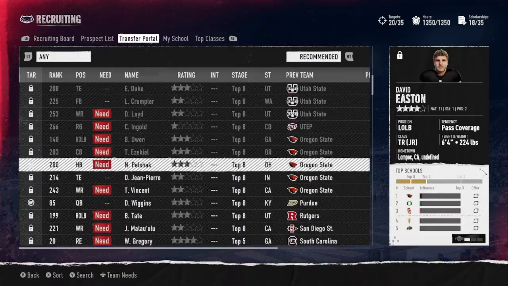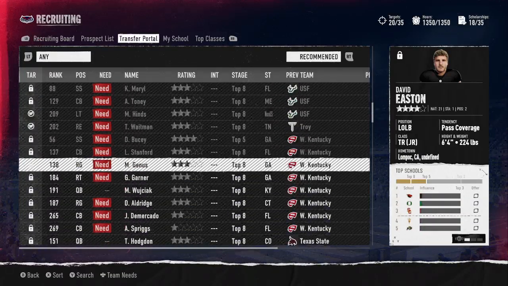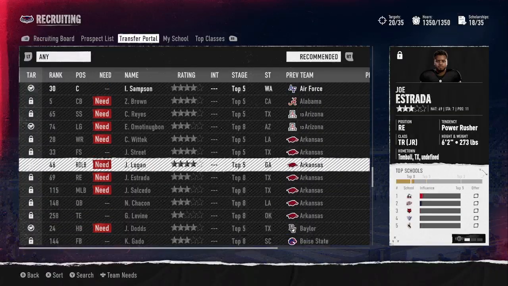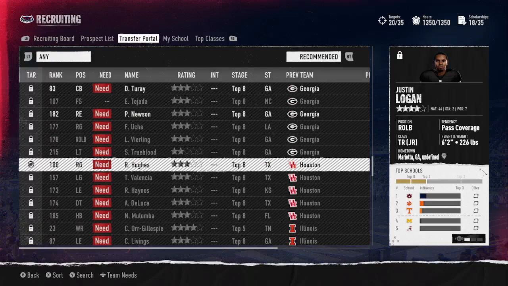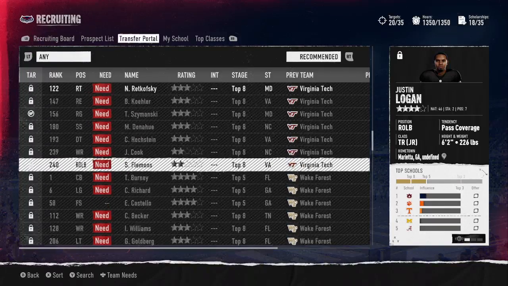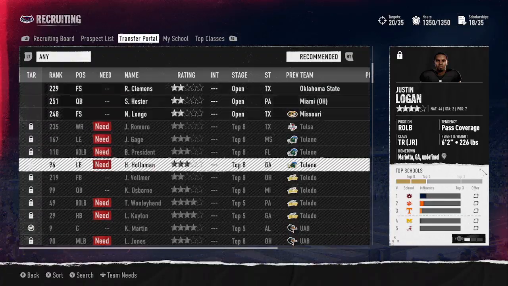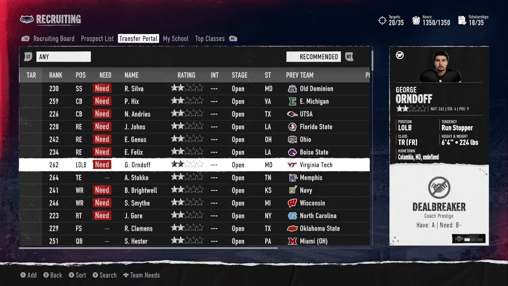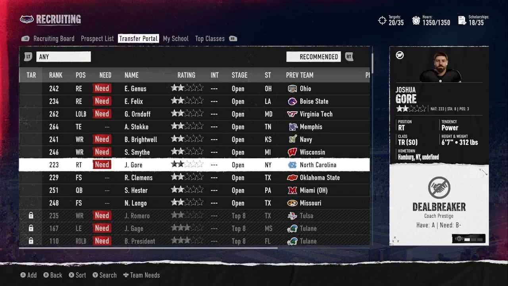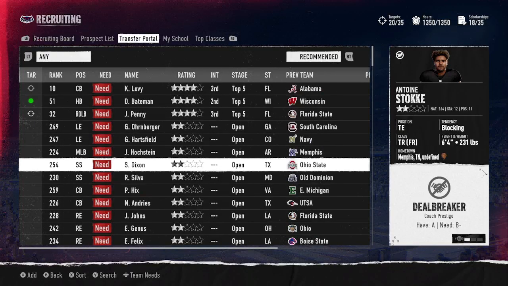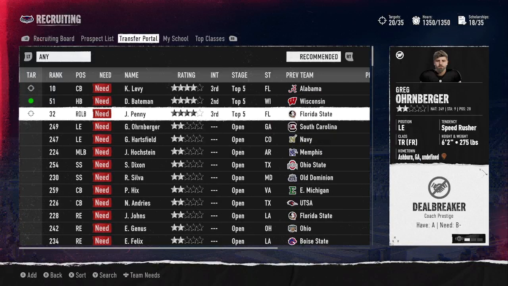Well, damn, there isn't really many players available to us in the portal. Period. Except for a few at the top, and there isn't much available to us. This is crazy. Normally there's a good amount of players available to us during the transfer portal, but right now they don't have many at all. And these guys are 2-stars, so I'm really not rocking with that.